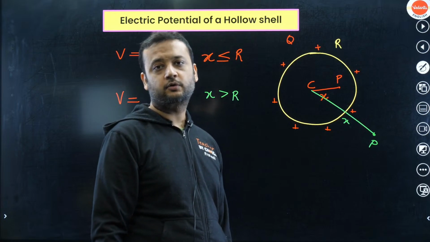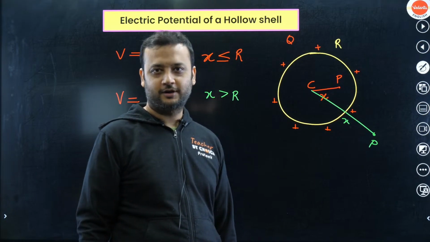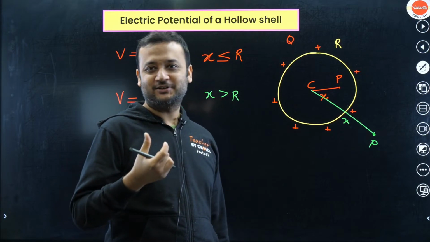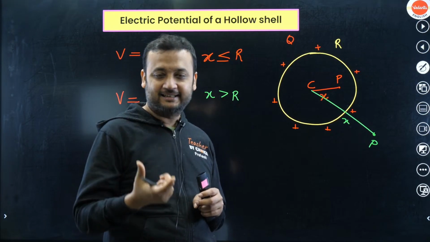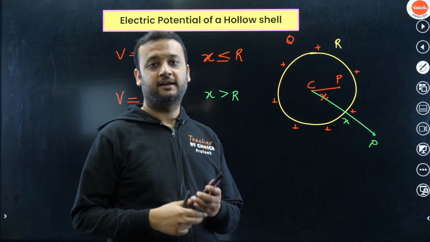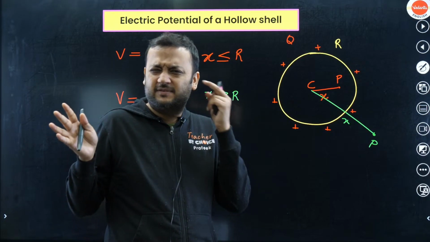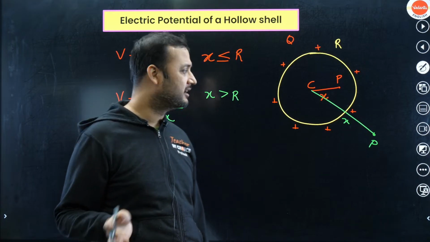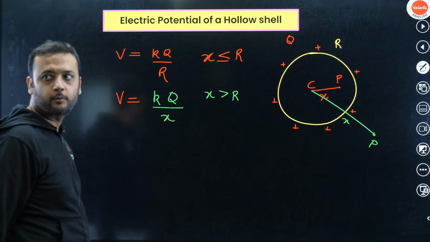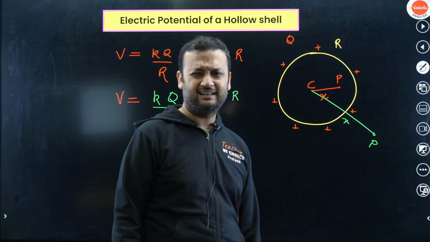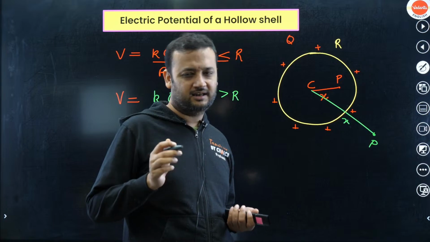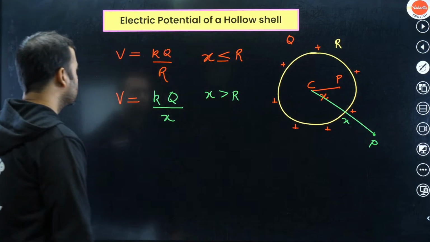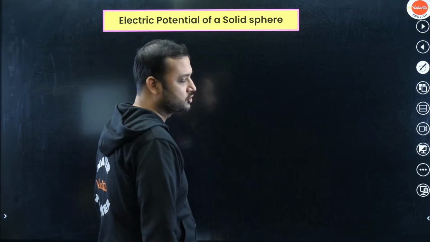Now we are going to talk about one dirty formula. What is the dirty formula? Actually, we are going to talk about the potential of a solid sphere. The formula is slightly dirty, but it is very, very important. Why am I saying dirty? Because the expression is very big, and you have to remember it. It is slightly troublesome to remember, but again, very important, and that will be used in gravitation as well. So let's see the potential of a solid sphere.